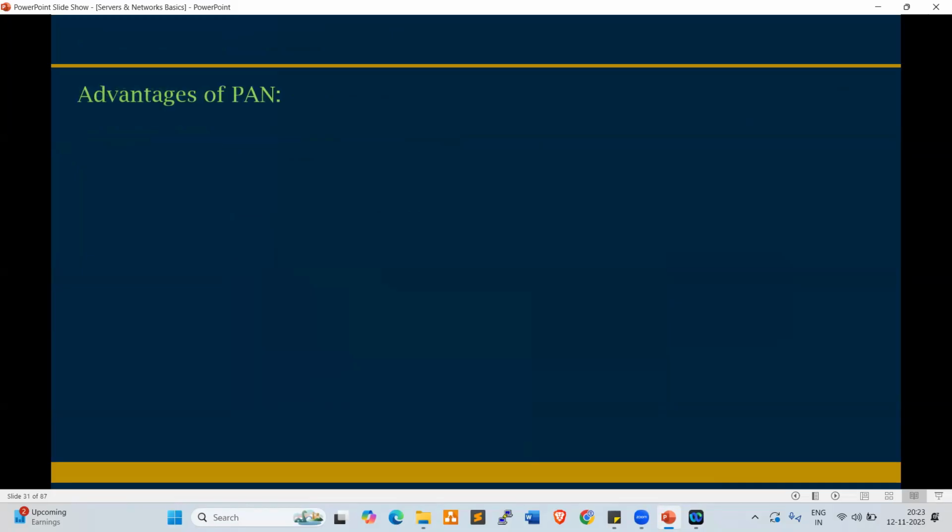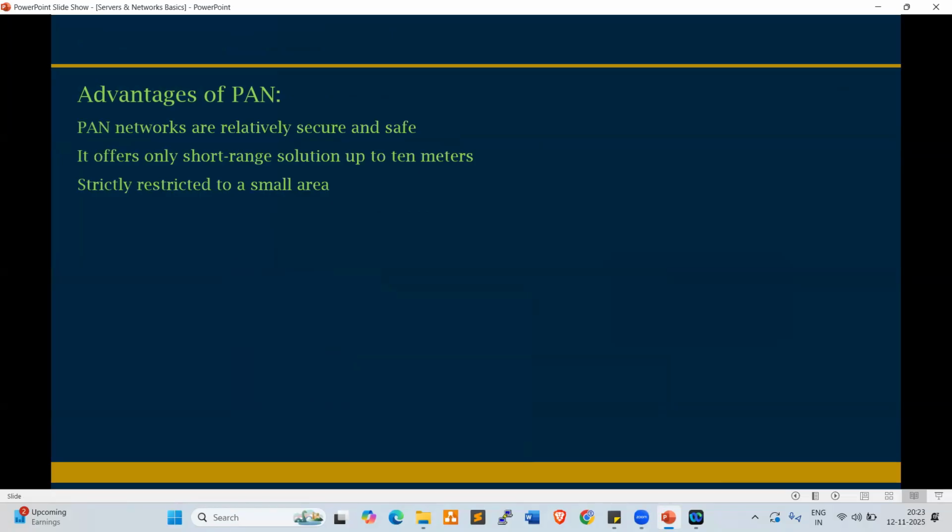So what are the advantages of PAN, personal area network? PAN networks are very secure and safe, because of the very short distance. There is a distance limitation. It offers only a short range solution up to 10 meters. If you move more than 10 meters, we'll get some disturbance and some noise. It is strictly restricted to a smaller area within the room or within the floor only.